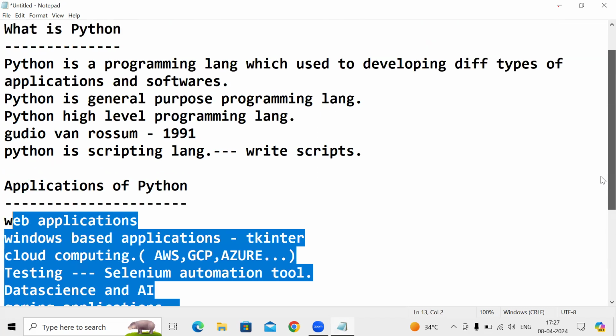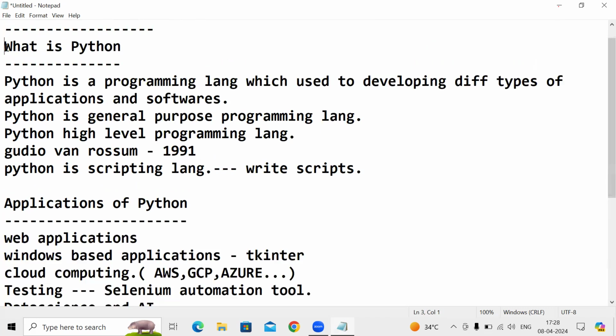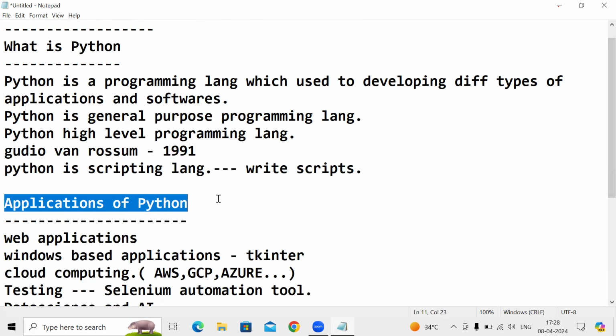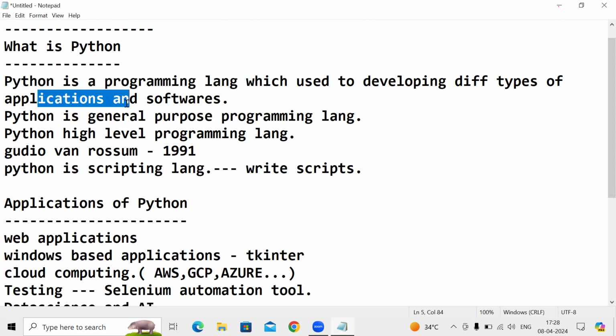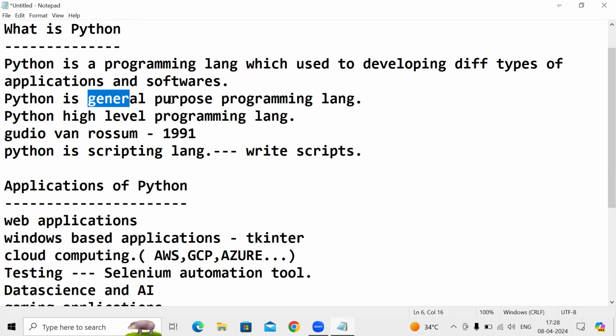Guys, I hope you got clarity on what is Python and applications of Python. Python is one programming language which is used to develop applications and software. Python is a general purpose programming language, which means it is suitable to develop any kind of software.